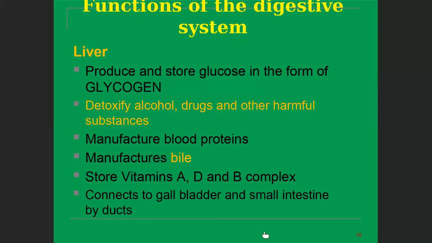Another organ of the digestive system is the liver. The liver produces and stores glucose in the form of glycogen. Another function is to detoxify alcohol, drugs, and other harmful substances. It manufactures blood proteins and bile, and stores vitamins A, D, and B complex.